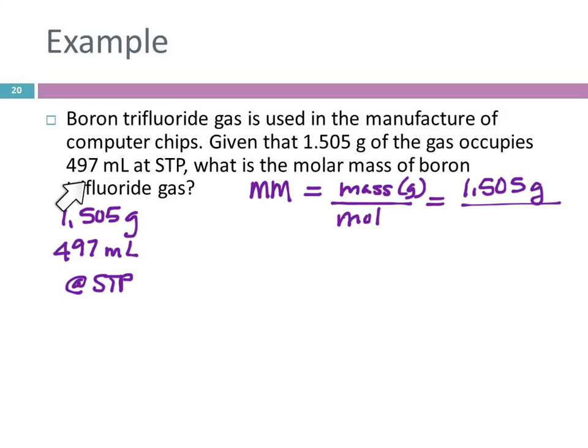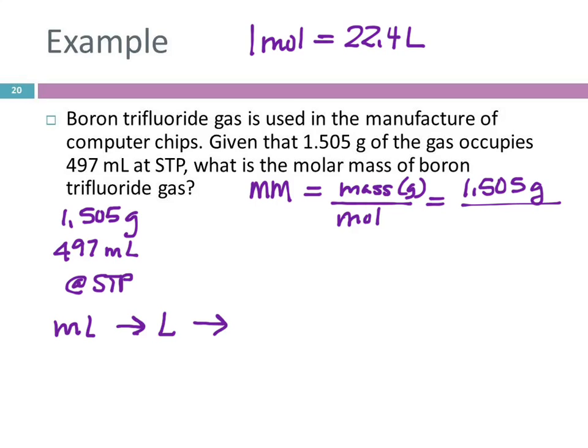The volume of a gas at STP. Molar volume of a gas, 1 mole equals 22.4 liters. So what I need to do is take my milliliters and go to liters and then go to moles. We did one that was just this part earlier. Now we're doing this to get the number so that we can stick it in there.